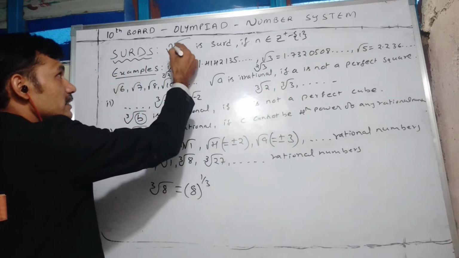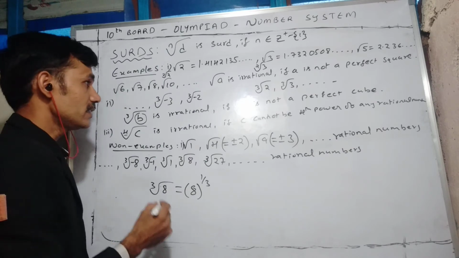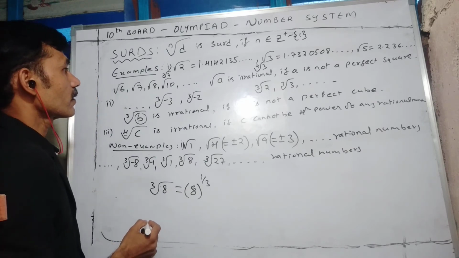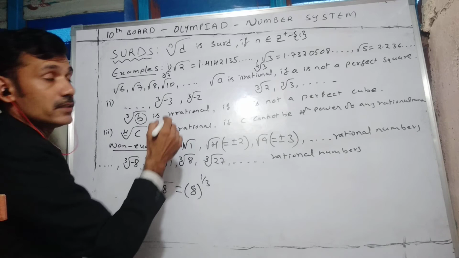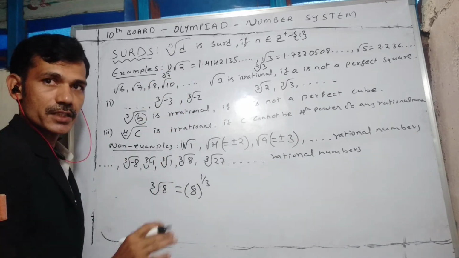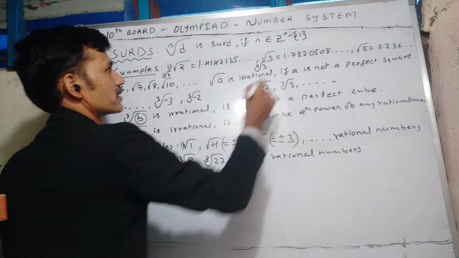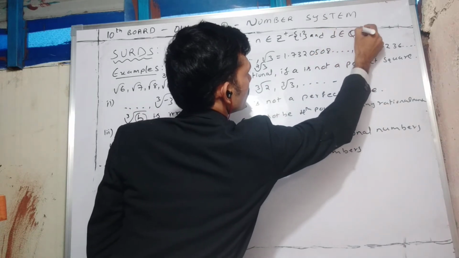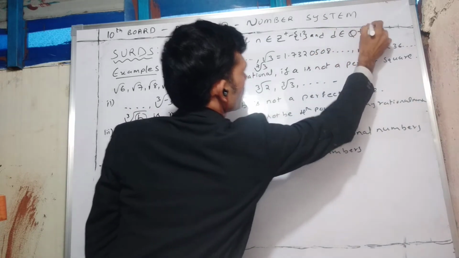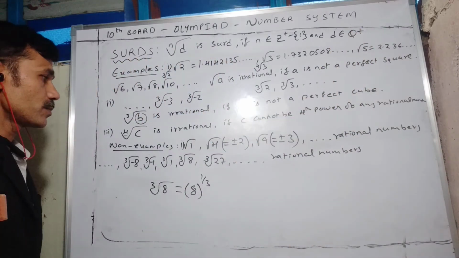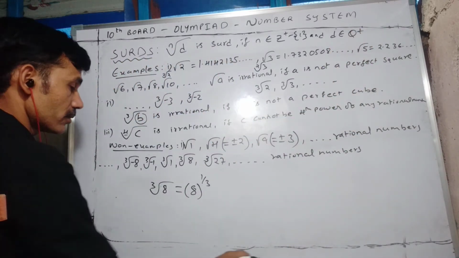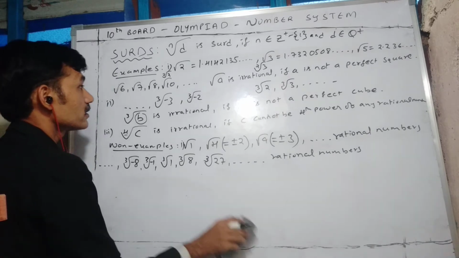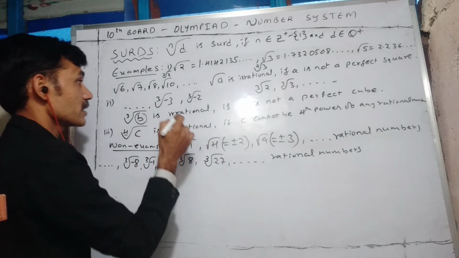After that, inside the radicand we have to take only positive rational numbers. That means d belongs to the positive rational numbers. Earlier we talked about irrational numbers.